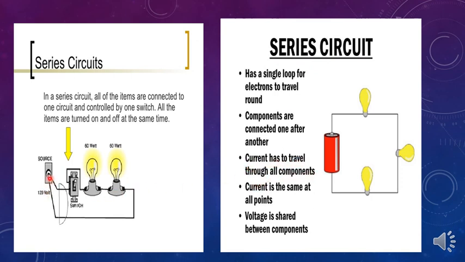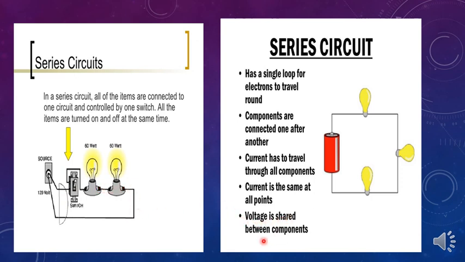So when the source is connected like this, when the current starts moving from this point, initially it will move towards the switch, and when it is on, it will move into the bulb and then into the next bulb. Like that it continues. So the current should travel through all the components one after the other. And current is the same at all the points, since there is no division of current in a series circuit. The current remains the same throughout.